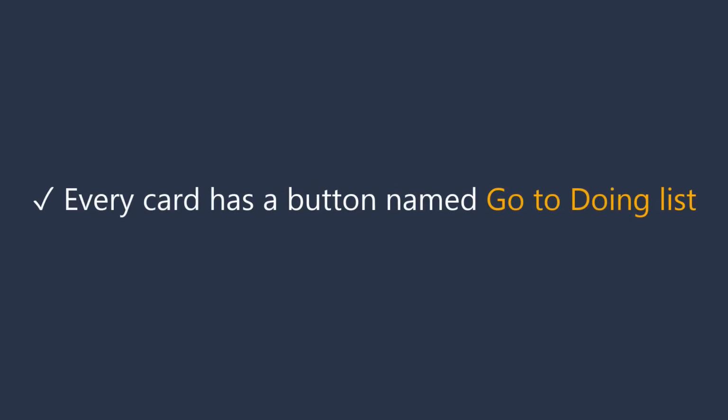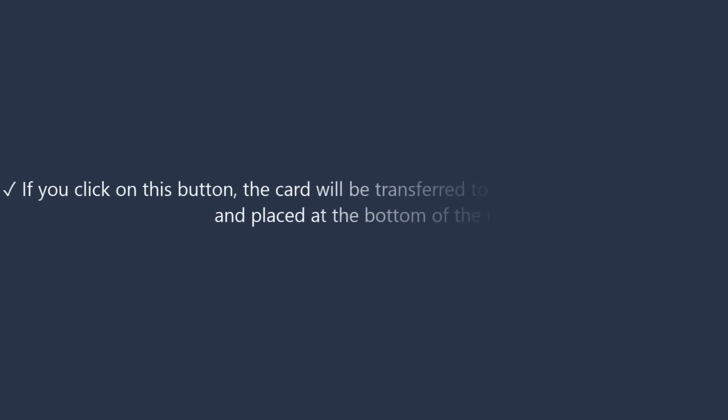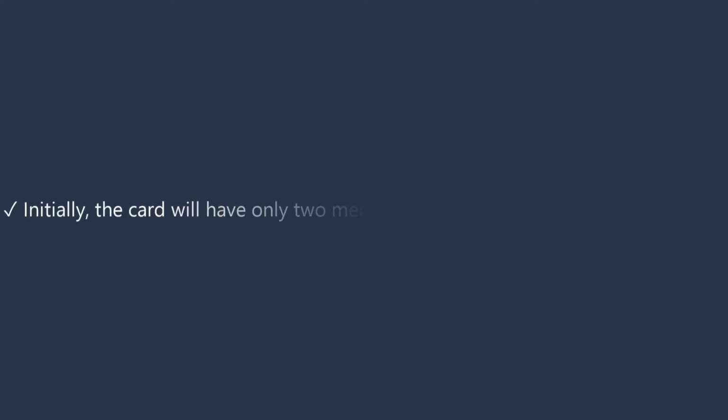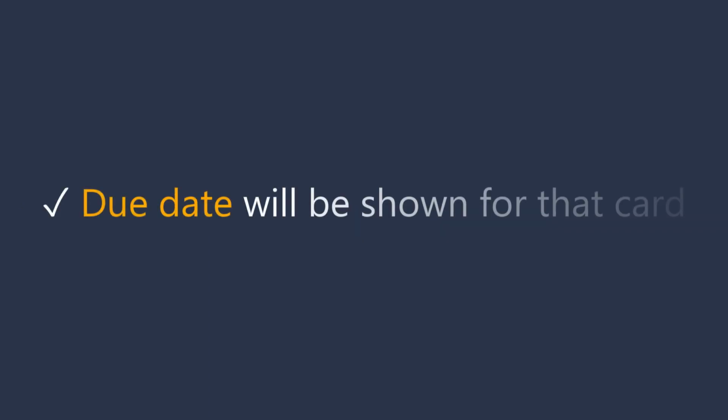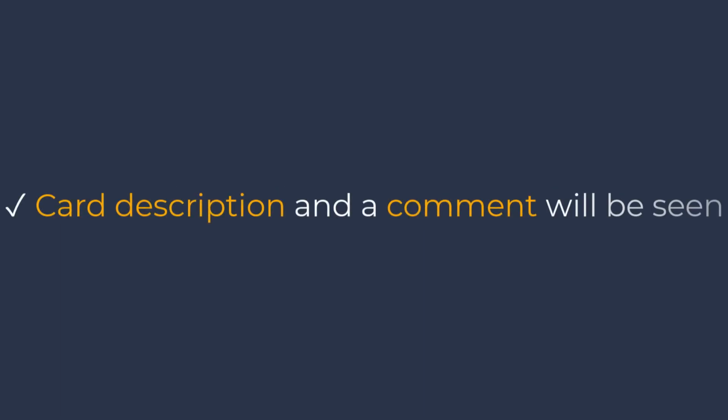At first, recap what I have done so far. Every card has a button named Go to Doing List. If you click on this button, the card will be transferred to the Doing list automatically and placed at the bottom of this list. Initially, the card will have only two members on the Doing list, Oliver and Robert. Due date will be shown for that card. Card description and comment will be seen.